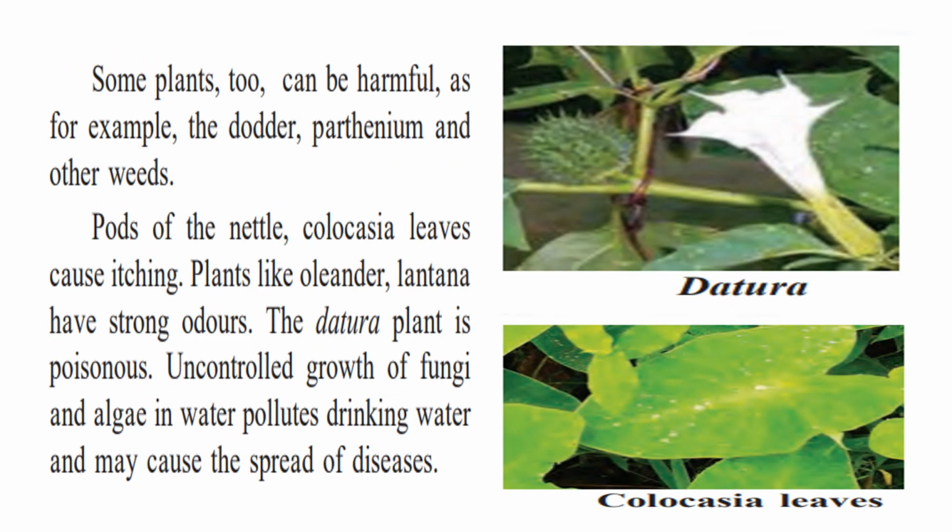Now let's look at some plants that are very harmful. Some plants too can be harmful, for example, the dodder, the parthenium, and other weeds. The pods of nettle and colocasia leaves cause itching. That is, if we consume them, we will feel a very itching sensation. So, it is not good to consume such things.